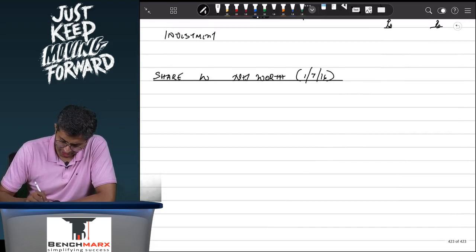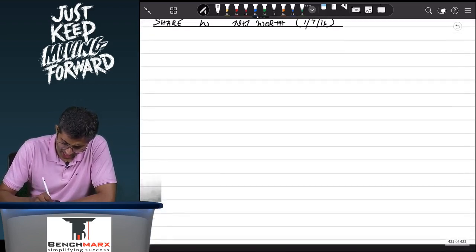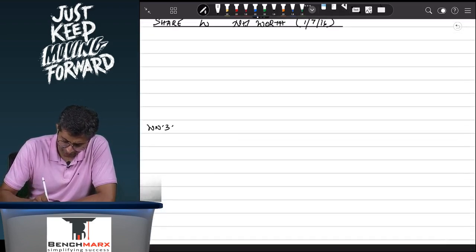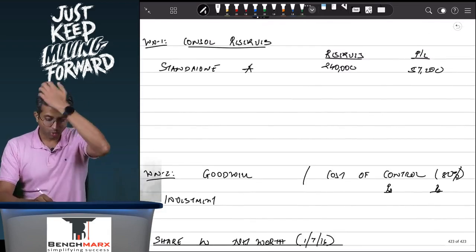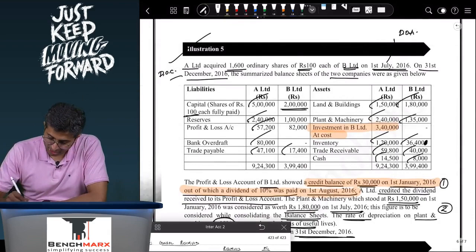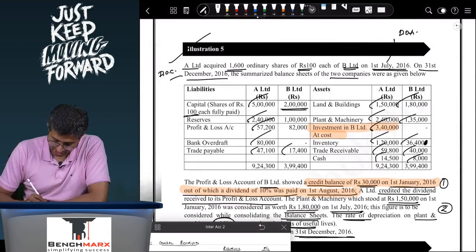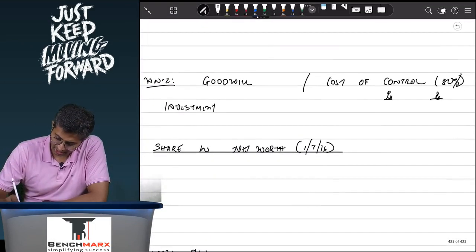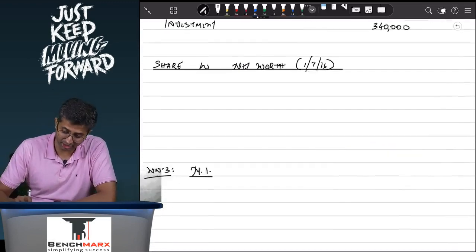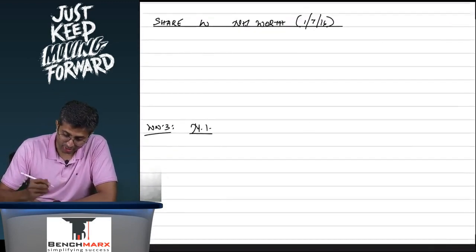Similarly, around 8 to 10 lines you can leave, and we have the last of the working notes, which is, let's say, minorities interest. Now what do we need to do? We need to get the investment out of the way. So your investment is 3,40,000. So let us say in the inner column investment is 3,40,000, unless there is any other adjustment that will be taken. And so investment is taken over here.